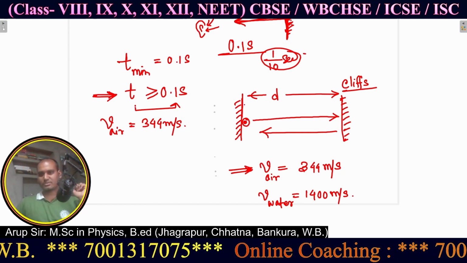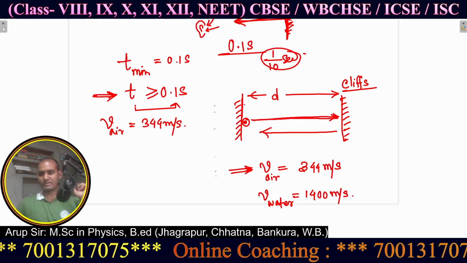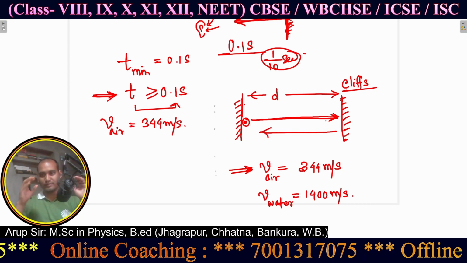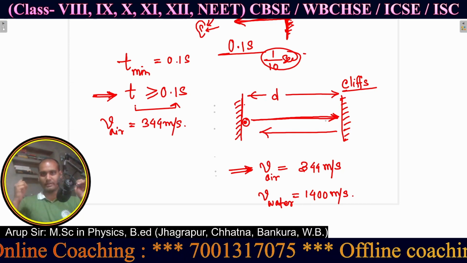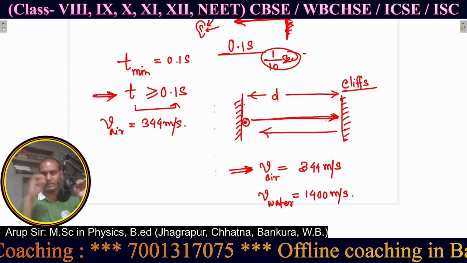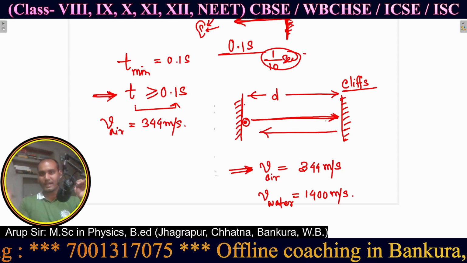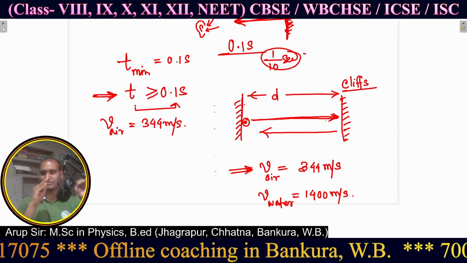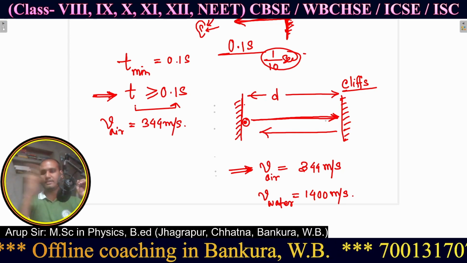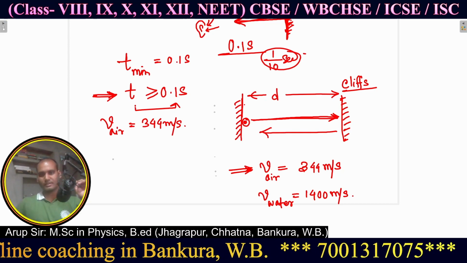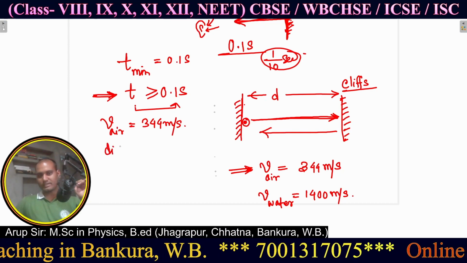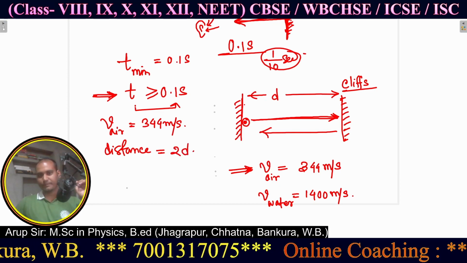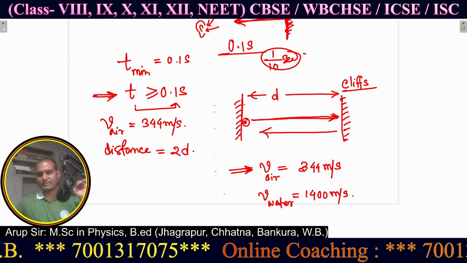Now just focus on the distance which the sound wave is traveling. The sound wave at first goes to the second cliff, a reflection takes place, and it returns to the original position. So d plus d, d for going, d for coming. Going plus coming, the total distance is how much? It is 2d.